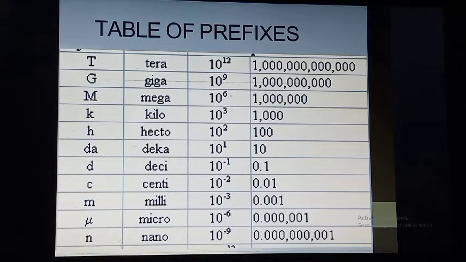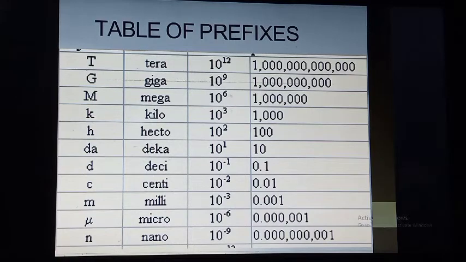T stands for tera and tera is written as 10 raised to 12. How? 10 raised to 12 means it contains 12 zeros. Then after tera there is G meaning giga, it is 10 raised to 9, it contains 9 zeros. Then mega contains 10 raised to 6, it contains 6 zeros. Then kilo, it contains 3 zeros. Hecto, deca, deci, centi, milli, micro and nano.